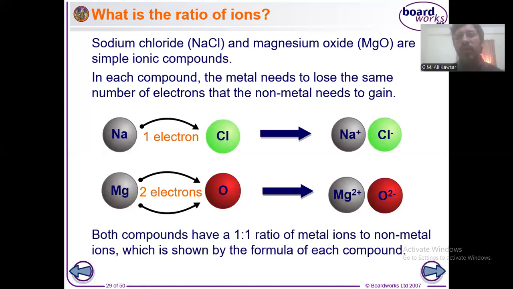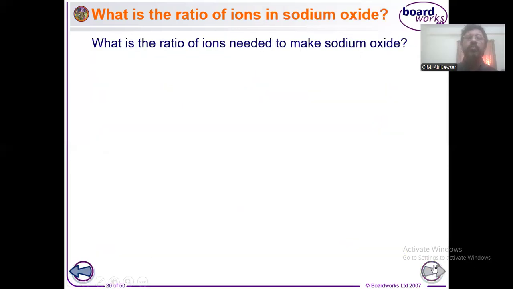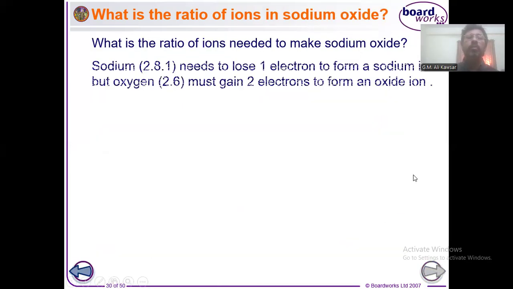So you can see that the formula depends on the ratio of electrons gained and lost. In sodium chloride, the ratio is 1:1, so the formula should be NaCl, and in magnesium oxide the ratio is 1:1 as well, so it will be MgO. Let me change the slide. Here are more examples.